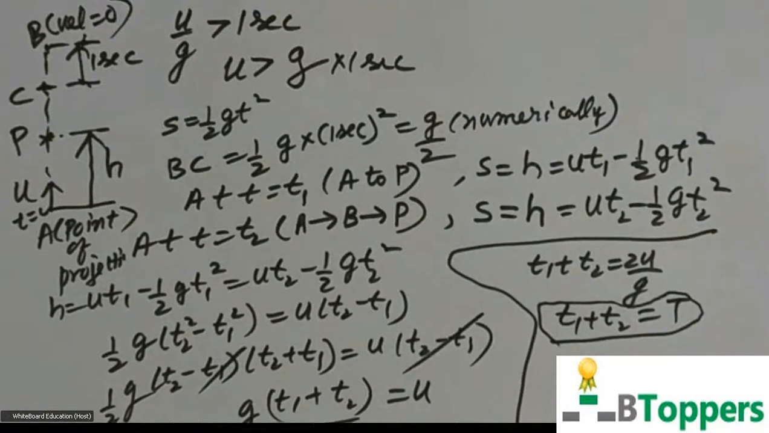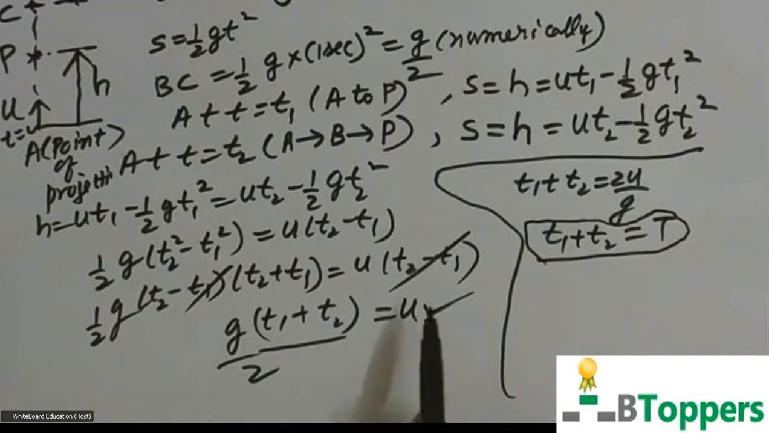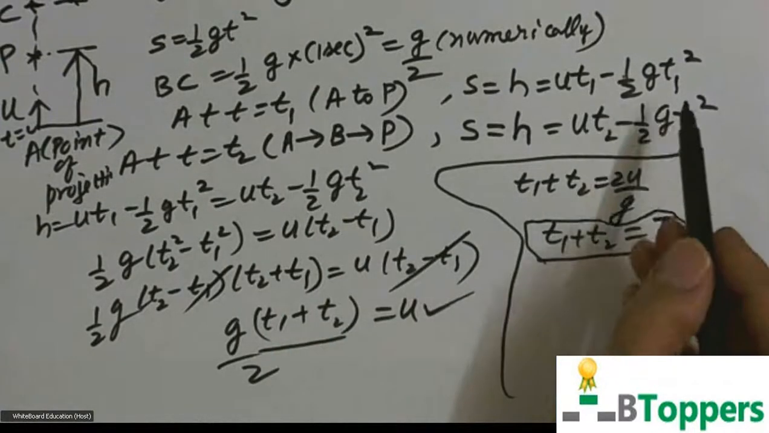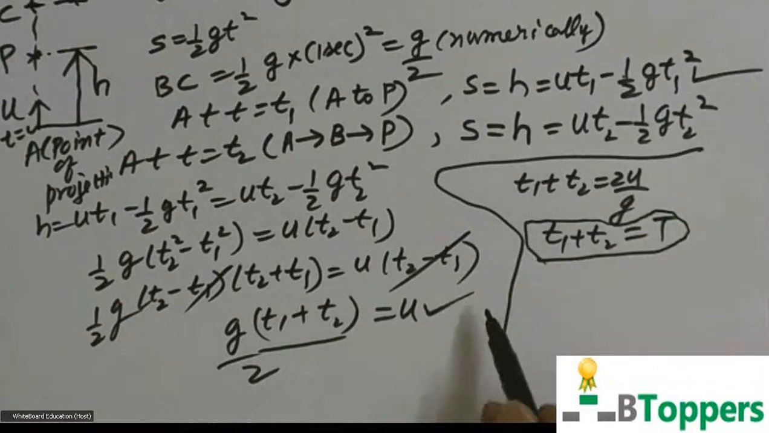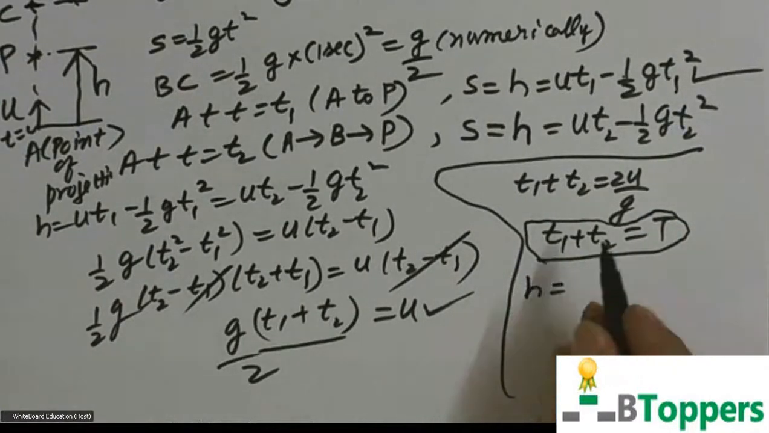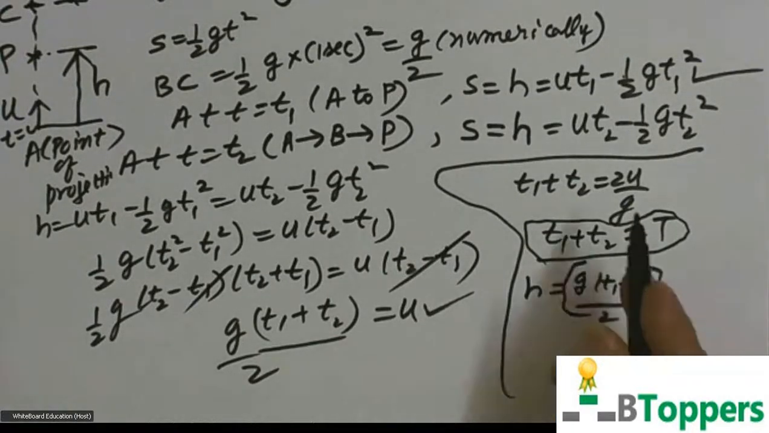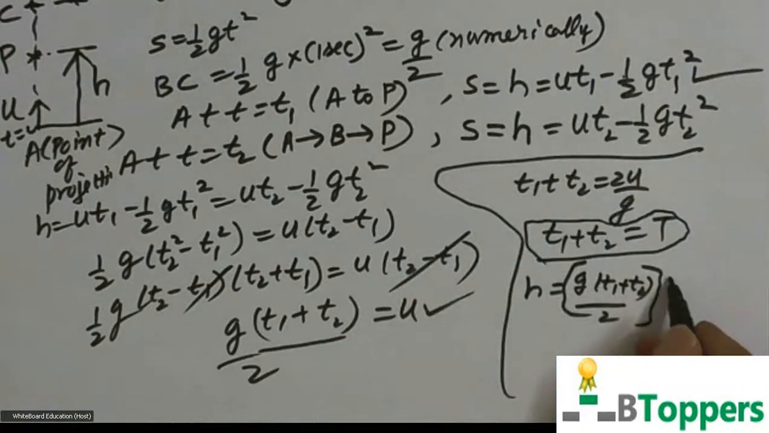So you can substitute the value of u in terms of T1 and T2 in one of these equations, for example in this equation, to find h in terms of T1 and T2. H you can write as u T1 minus half g T1 square. We'll substitute this value of u here: g into (T1 plus T2) by 2, this is the value of u, into T1 minus g T1 square by 2.